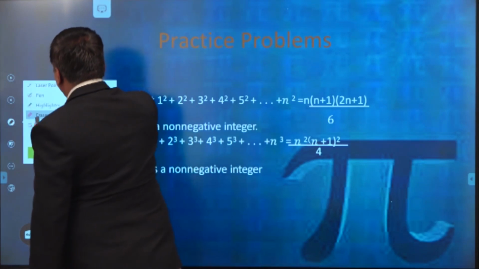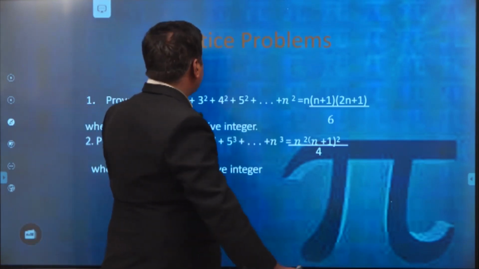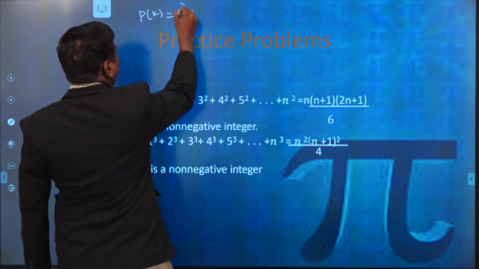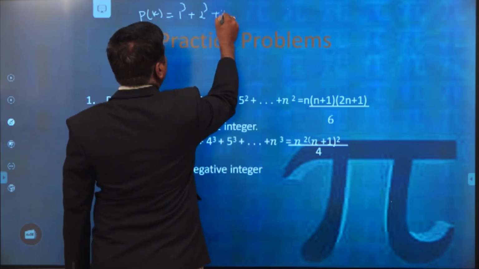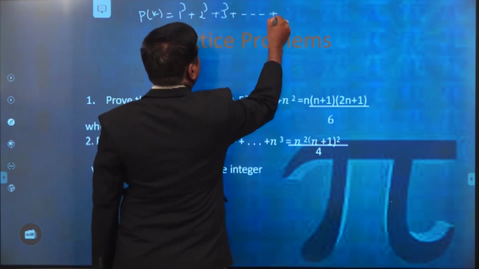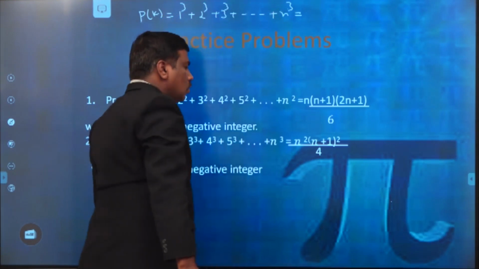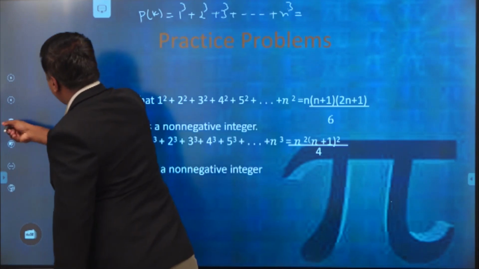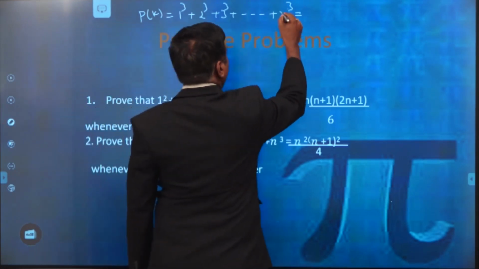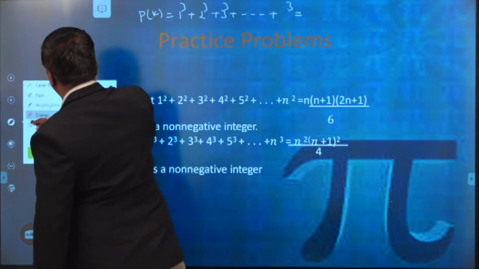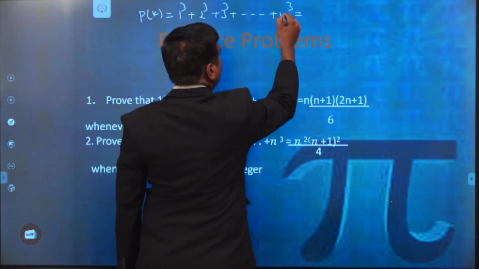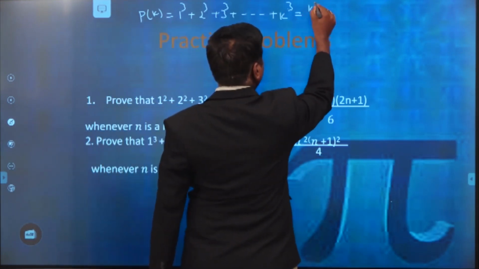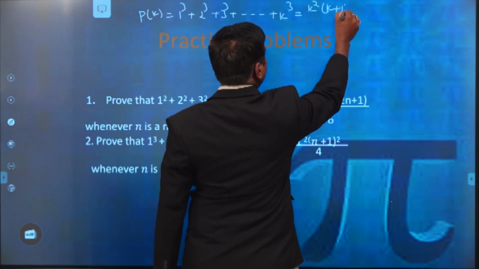That means P of k is 1 cube plus 2 cube plus 3 cube plus so on plus k cube is equal to, just replacing n by k, k square into k plus 1 whole square by 4.